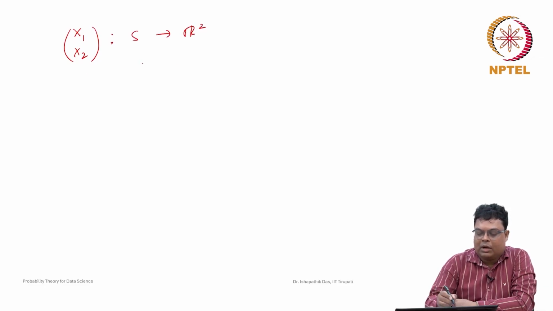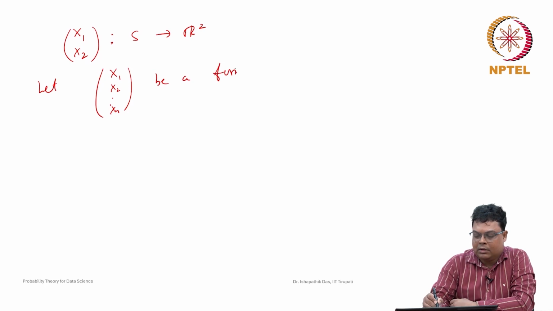There is an element in R2. Let us consider, instead of (X, Y), because we want to extend to n variables, (X1, X2) as a bivariate random variable. So this is nothing but a measurable function from S to R2. Now we will extend this bivariate random variable concept to n-variate random variable. Let X1, X2, ..., Xn be a